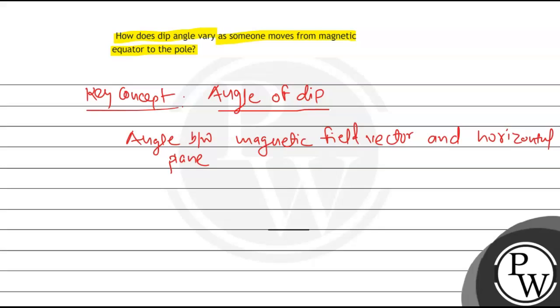Let us suppose this is the horizontal plane and this is the direction of the magnetic field. So this angle between the horizontal plane and the magnetic field direction is known as angle of dip. Now let us understand the angle of dip in context of the Earth's magnetic field.